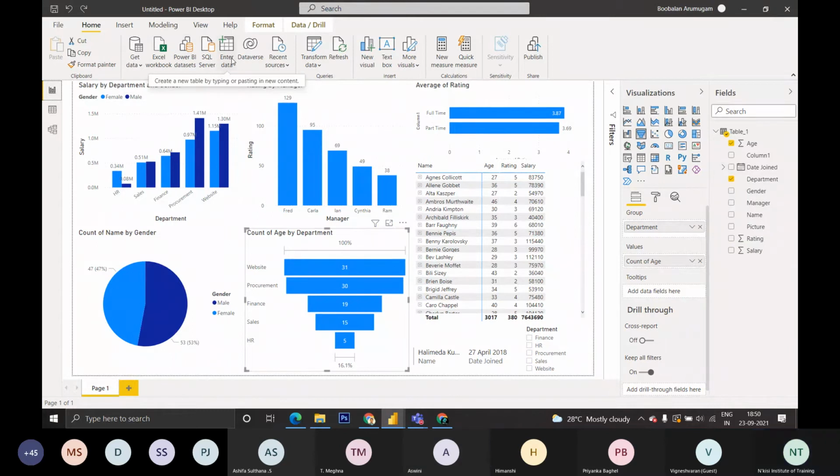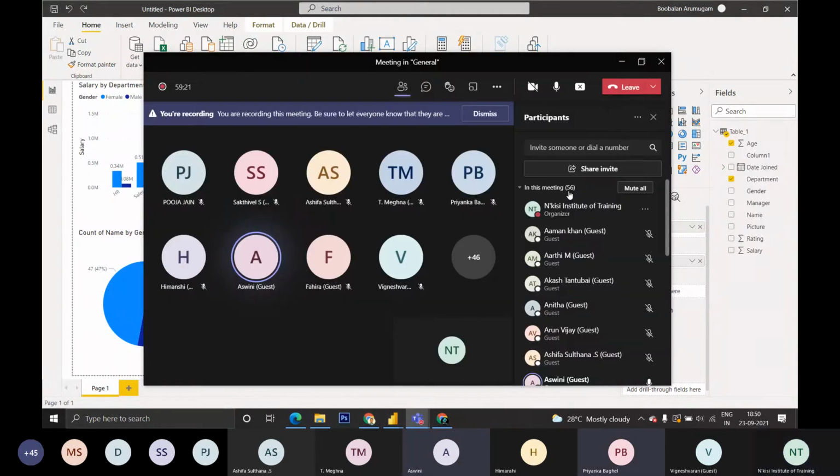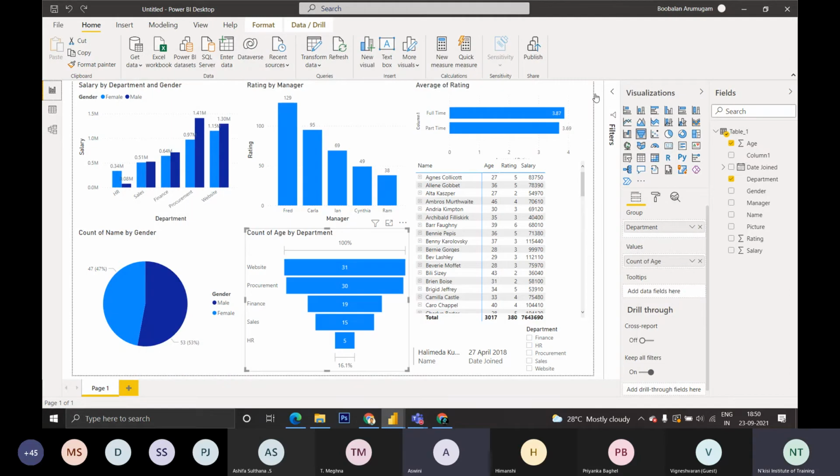So the screen is not visible? Is it visible now? Yes, sir, it is visible. Visible for everyone? Okay. Yes, sir. Thank you.